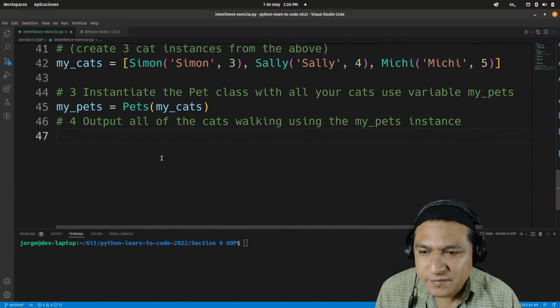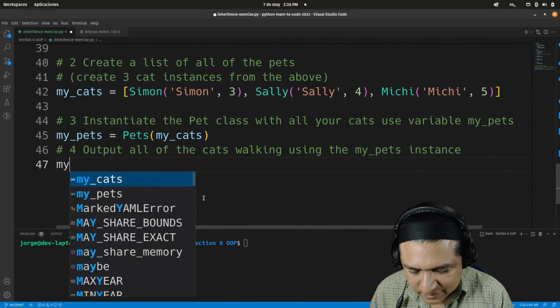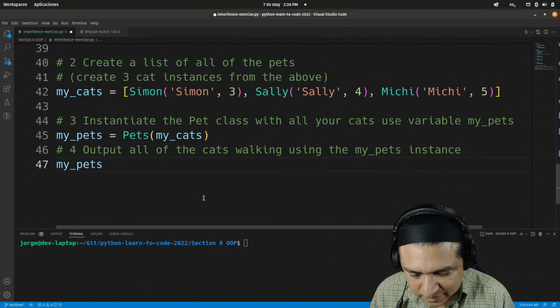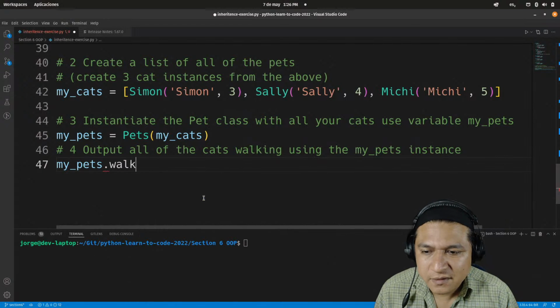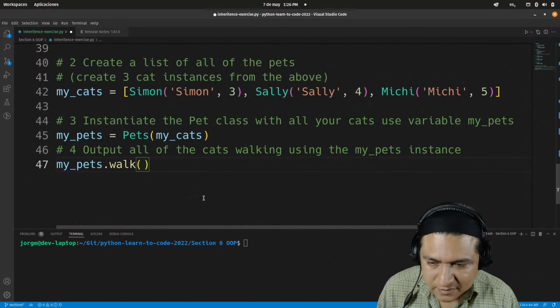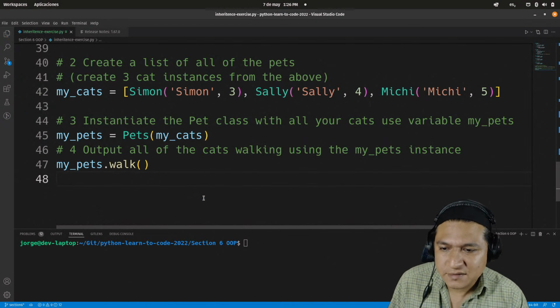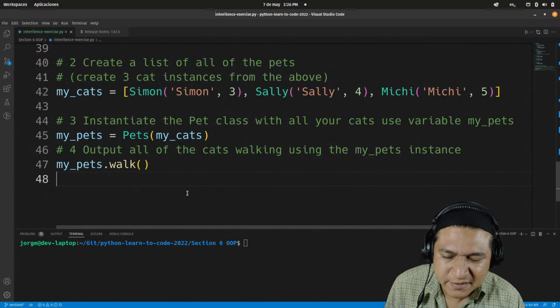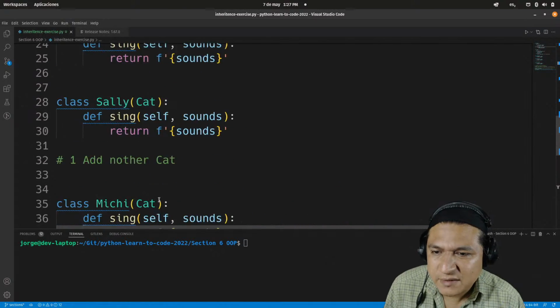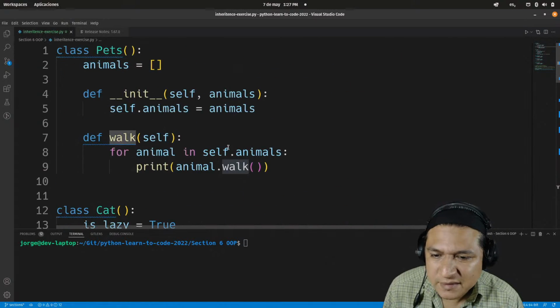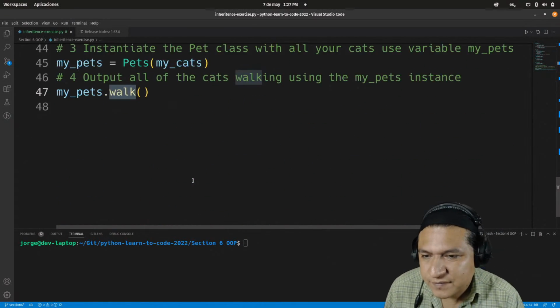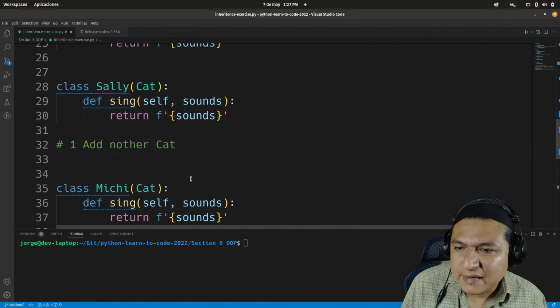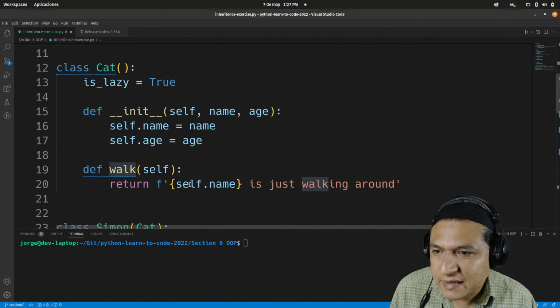Okay, so I guess my pets dot work, and I don't need to pass anything. That should be. I need to print this out. No, I guess that the printing is already handled by the work method. There we go. Yeah, it is. Okay. And where is the cat? There we go.